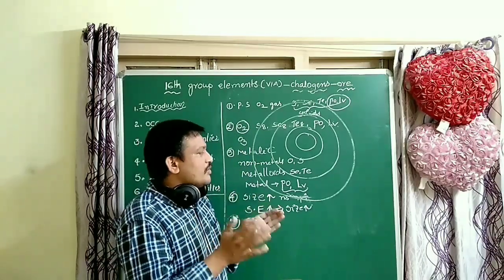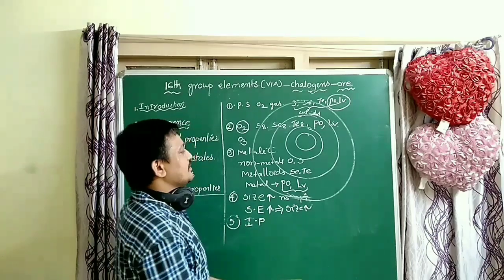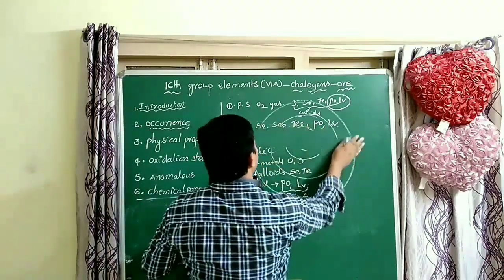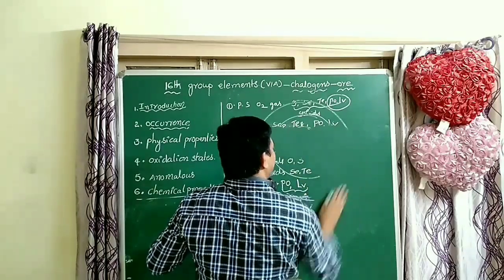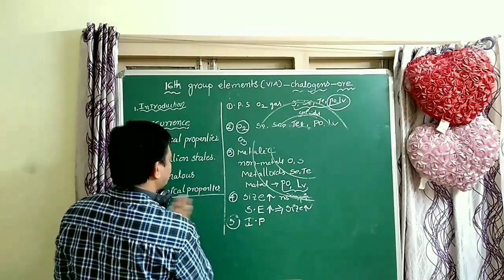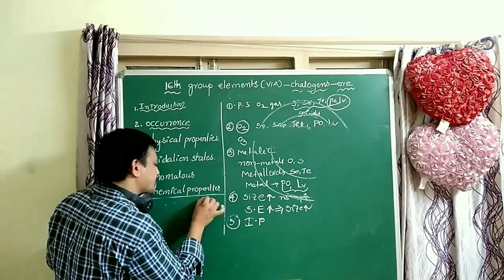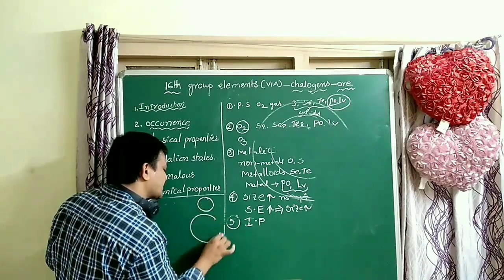That minimum amount of energy is called ionization energy. From top to bottom, what happens, students? Does it decrease or increase? From top to bottom, ionization energy decreases. Why? Because the size of the atom increases.